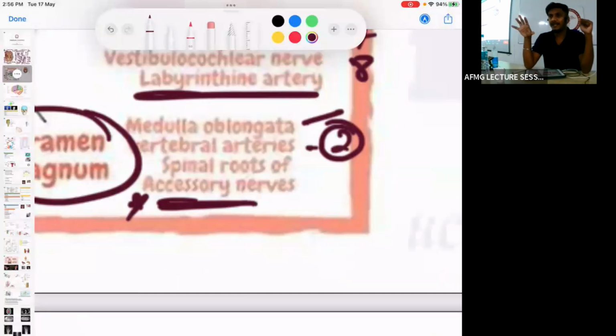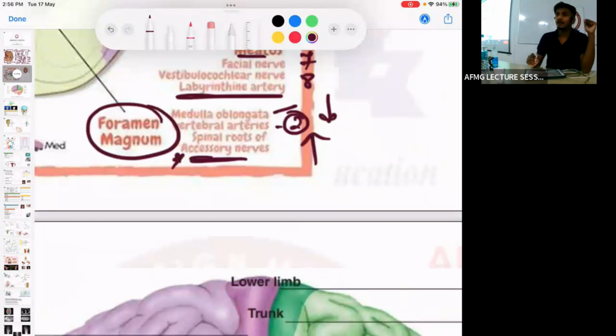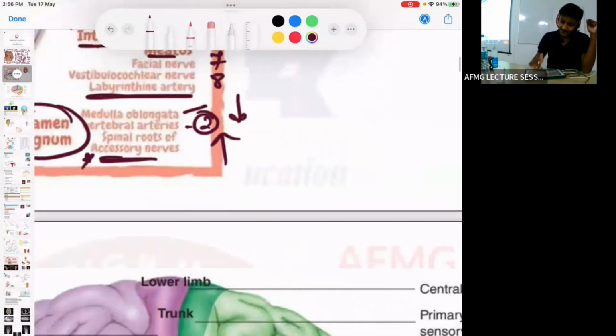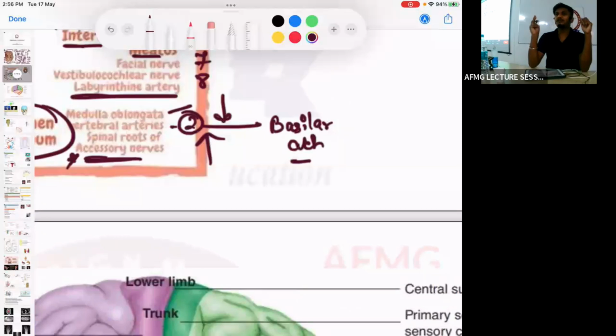Medulla oblongata goes downwards, but the nerves and arteries go upwards. These two vertebral arteries will combine to form the basilar artery. The basilar artery and circle of Willis are important not only from the anatomical point of view, but also from stroke and CVS in medicine. If you don't know this, you won't understand stroke and CVS. At least remember the branches and which syndrome damages which one.